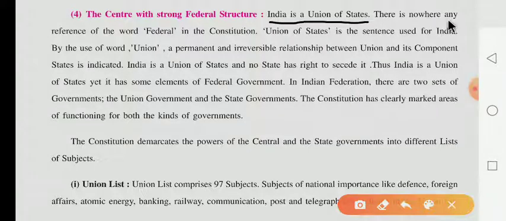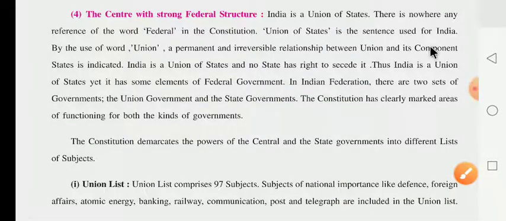And there is nowhere any reference to the word federal in the constitution. You know very well, federal means Sanghi, Sanyuk or joint. In the constitution it is Union of States. We know very well that India is one kind of union of the states. This kind of sentence is used for India.